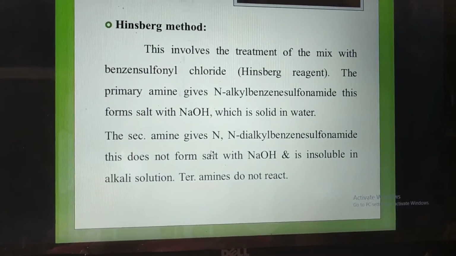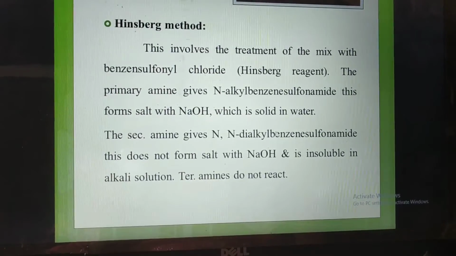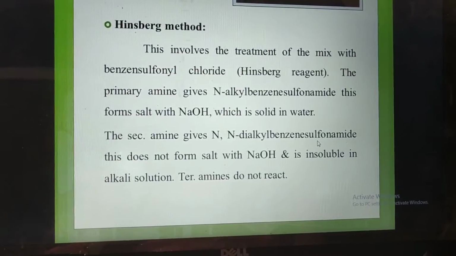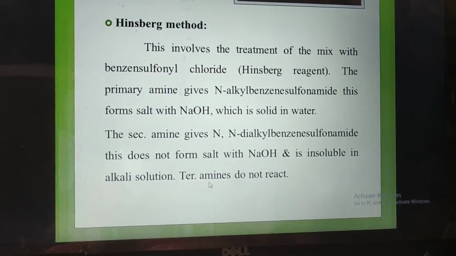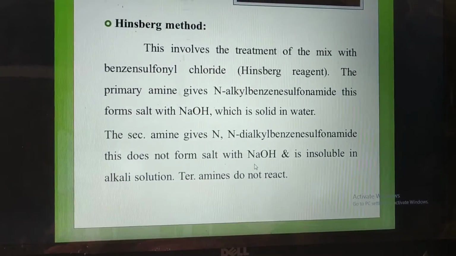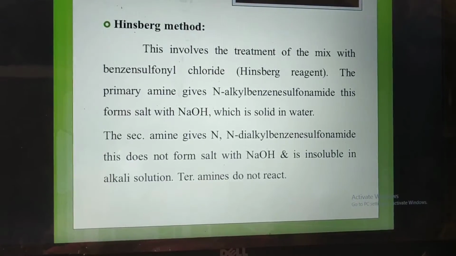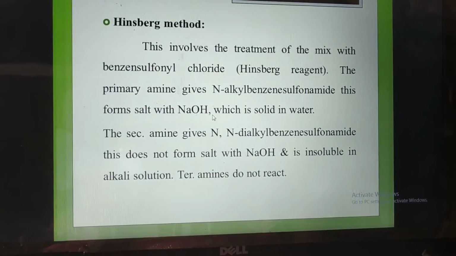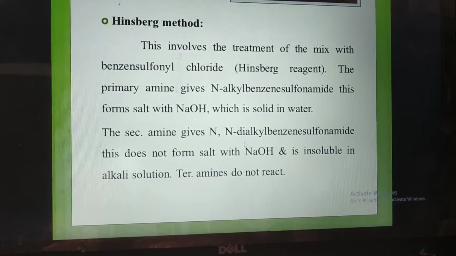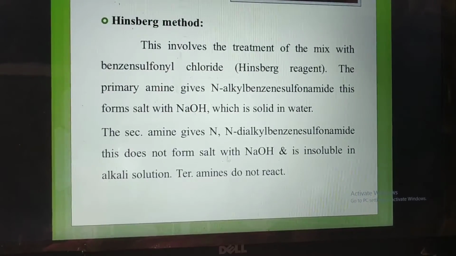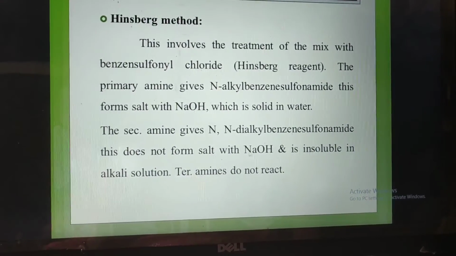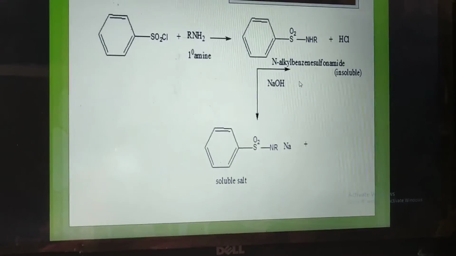The secondary amine gives an N,N-dialkyl benzene sulfonamide, which does not form a salt with NaOH and is insoluble in water. Tertiary amine does not react with the Hinsberg reagent.